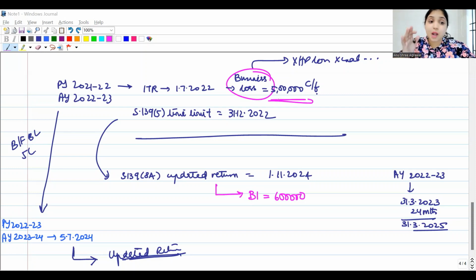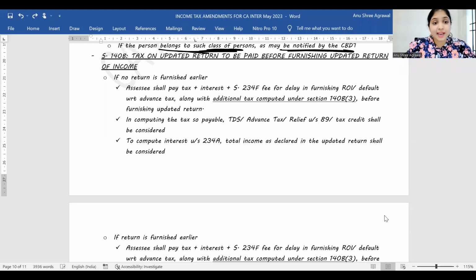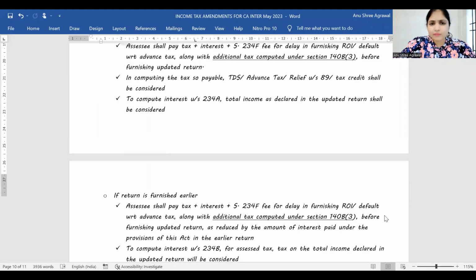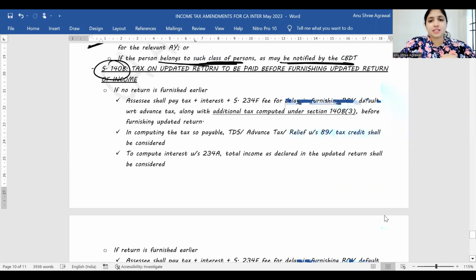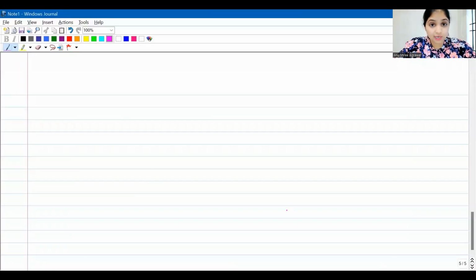Now we have to do some computation questions to understand how you will pay tax under updated return. There is actually a little more theory, okay? Section 140B, additional tax and all, we have a little bit more under updated return, but this remaining part I will help you understand through a question. Alright, so let us take up a question. It might take us quite some time. You may need a calculator as well. So please keep one handy.